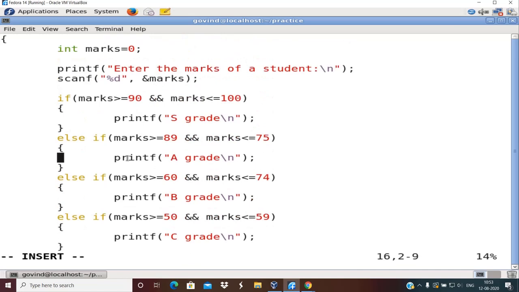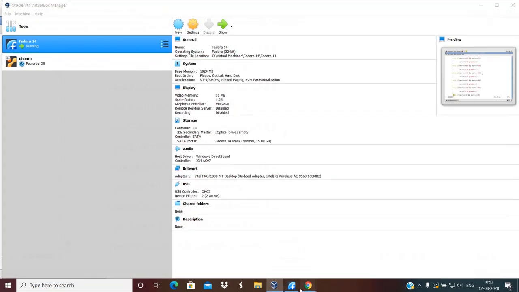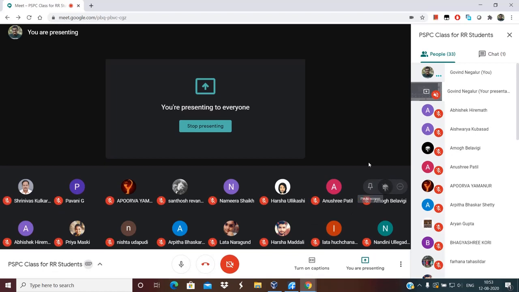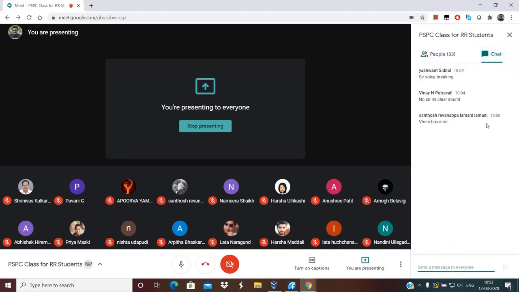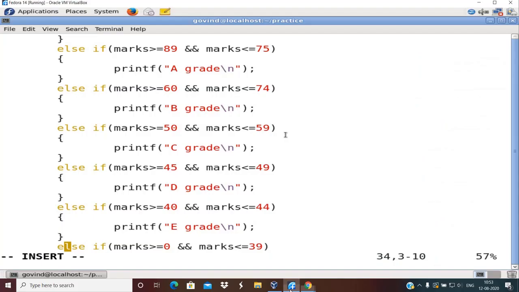You can refer to the flowchart of all these four types of if else from the textbook. I'm not going to discuss that, right? So straight away I took the syntax part of it. Okay, so are there any doubts at this stage? Okay, no problem from my end regarding the voice break. Okay, so hope there are no doubts with respect to this.